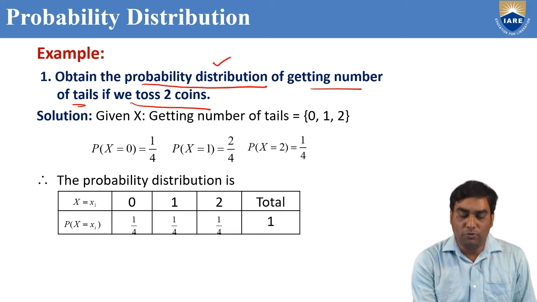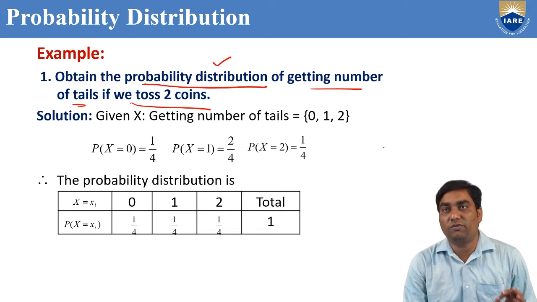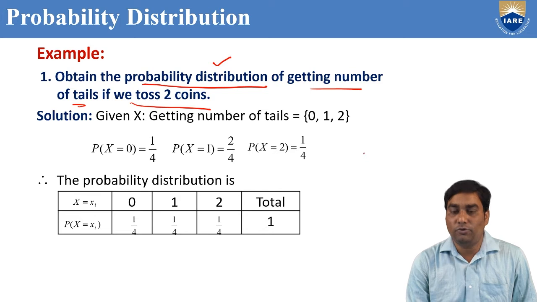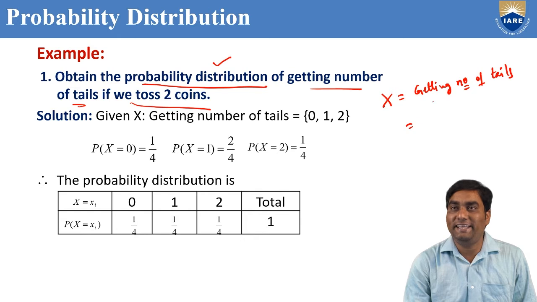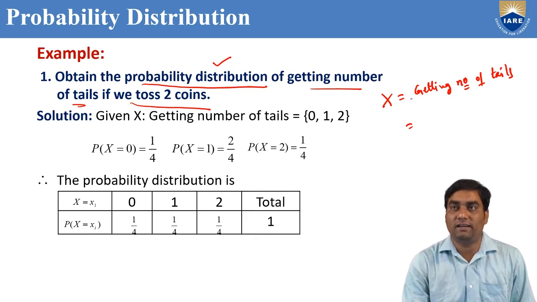To get the probability distribution, first we require the random variable. The random variable here is getting number of tails, because we are finding the probability distribution for getting number of tails.